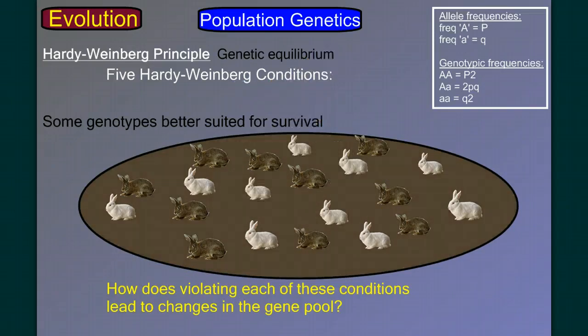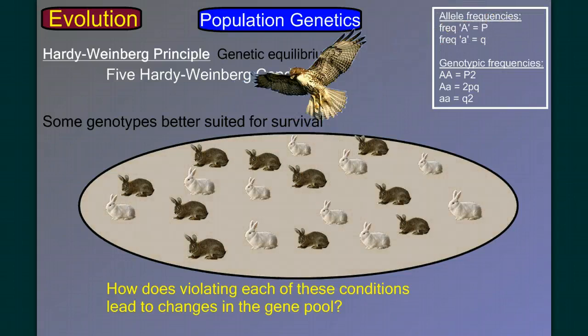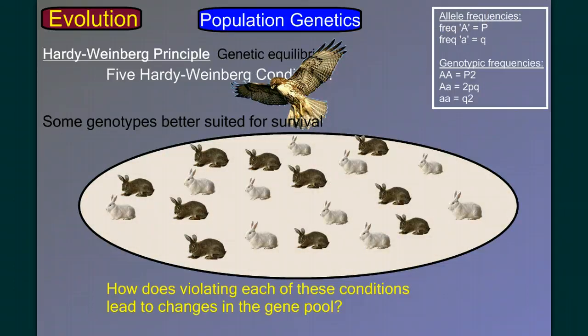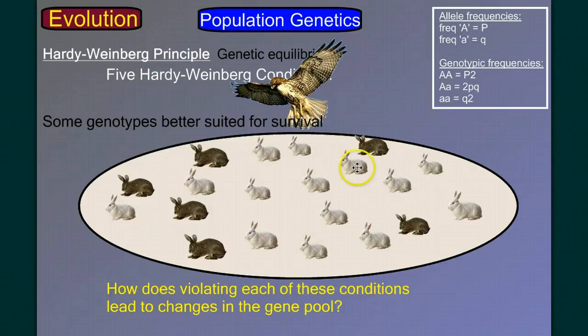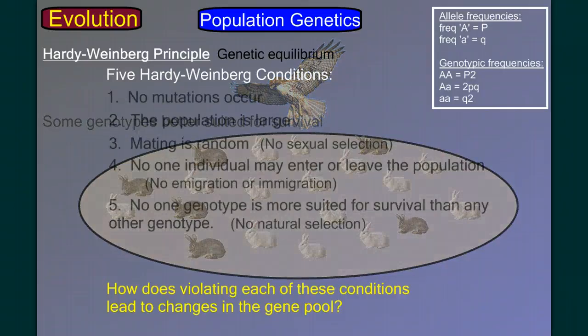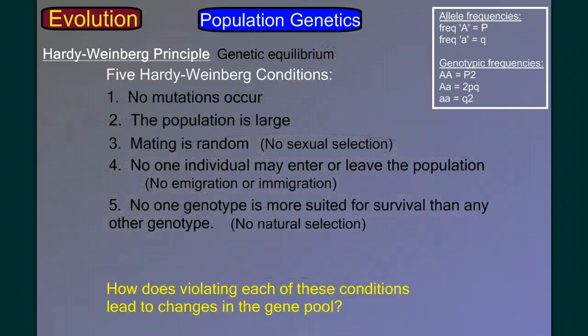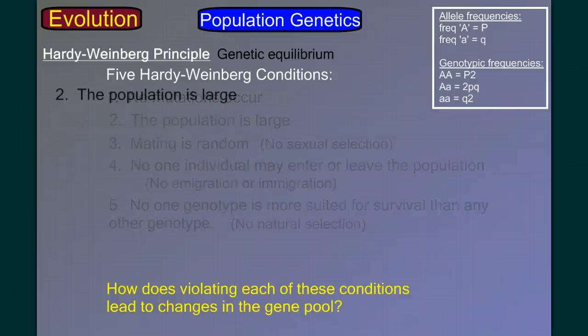But if the environment were to be changed a little bit, we could see where this would drastically change the outcome, so that over time the number of brown alleles would drop in the population and the number of white alleles in the gene pool would go up. So natural selection affects gene pools. Well, now we're ready for the last one, the one that's going to take us a little more work, and we're going to let it be an example of how we do what we call Hardy-Weinberg problems.